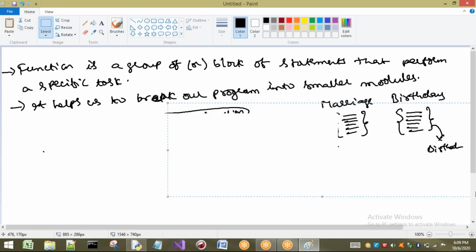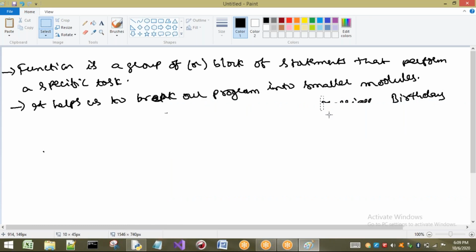So now let us see what are the different types of functions we have in Python. Okay, I will tell you the advantage of this one also. The main advantage of functions is reusability. I will explain about this reusability when we are executing some programs. Right. Now let us see what are the types of functions.